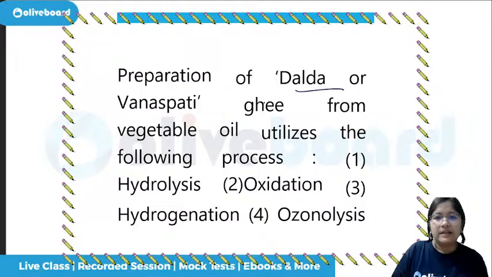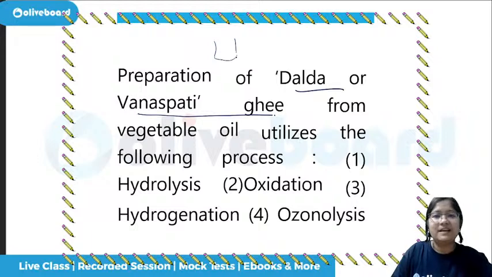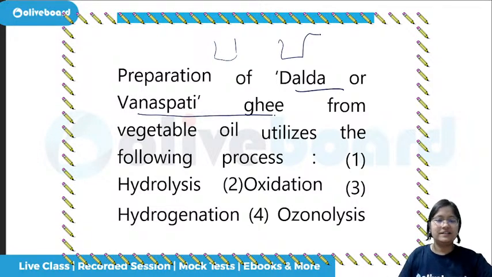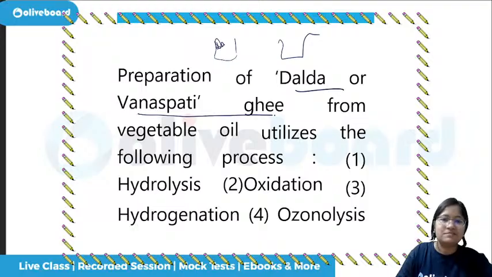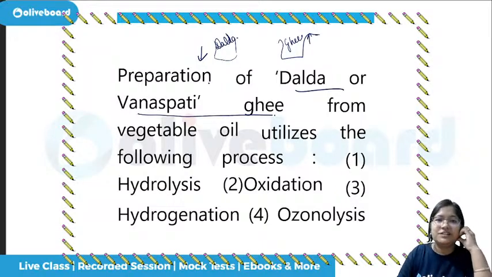Preparation of dalda or vanaspati ghee. The same ghee packets, sometimes even for the same price, look at the confidence, they are selling for the same price. Otherwise dalda is very less price and the ghee is more price, but some brands are selling this vegetable ghee.